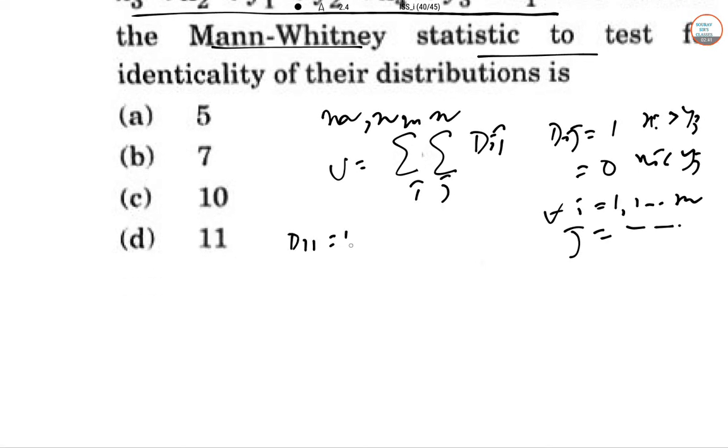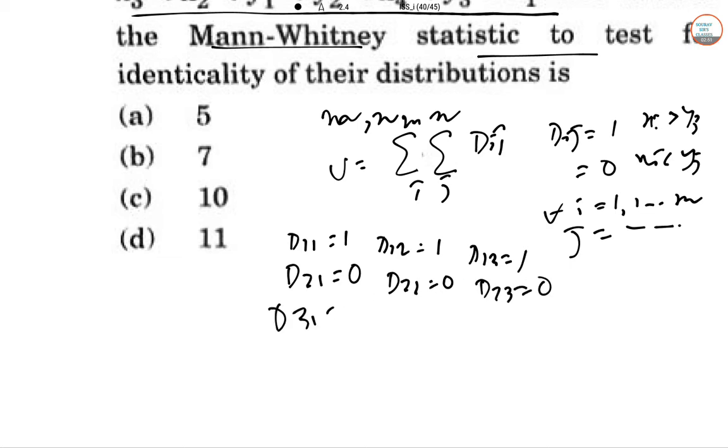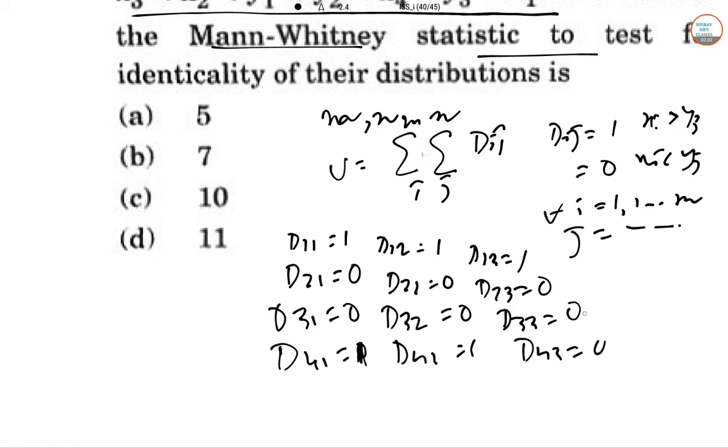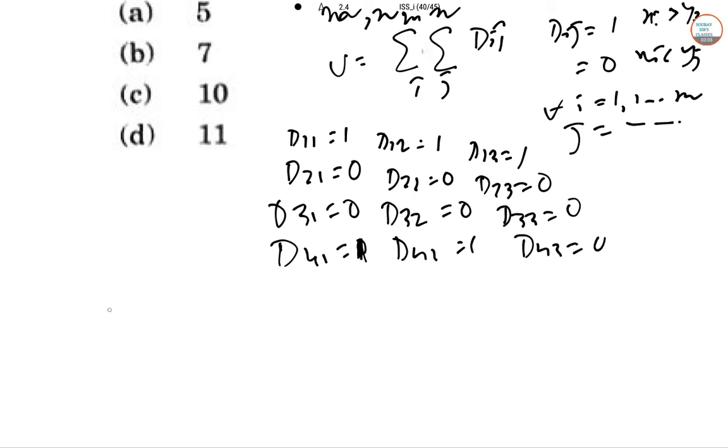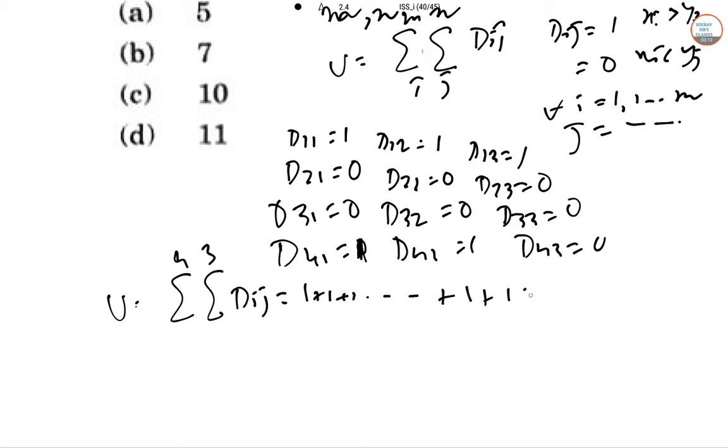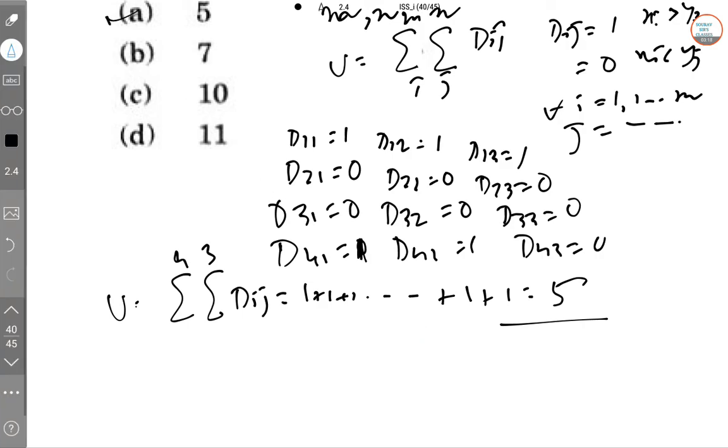So d11 is 1, d12 is also 1, d13 is 1, d21 is 0, d22 is 0, d23 is also 0, d31 is 0, d32 is 0 and d33 also 0. So d41 is 1, d42 is 1 and d43 is 0. So now u is the summation over 4 and 3 of dij, 1 plus 1 plus 1 and so on, so this is actually 5. So option number A is correct.